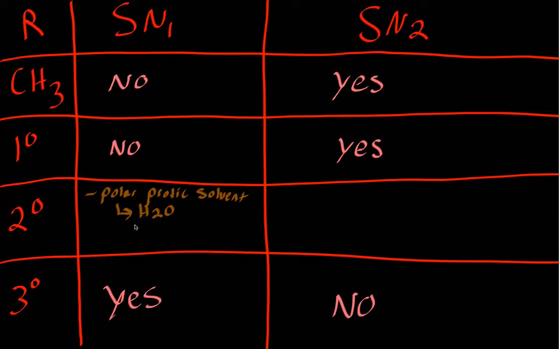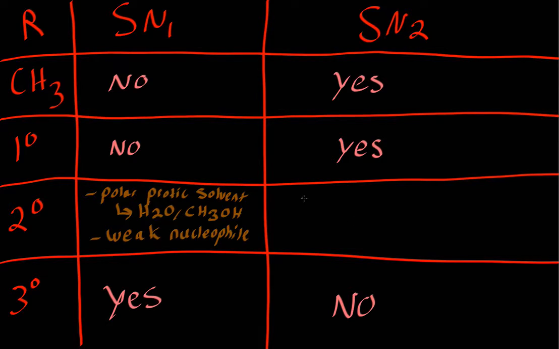That's pretty much all you really look for. It's also a weak nucleophile. That's what you're mainly looking for, whether it's SN1 or SN2. If we're in a polar protic solvent such as H2O or methanol, CH3OH, or we have a weak nucleophile, or both I should say, then on a secondary carbon we'll be doing SN1.